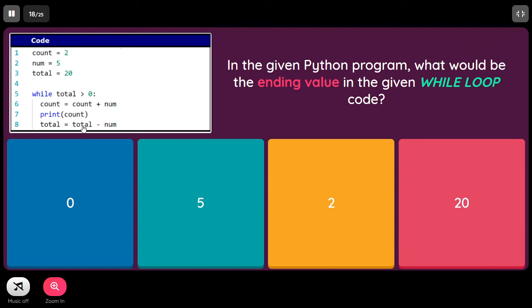In the next iteration we subtract 5 from it, which will be 5, so again the condition will be true. Then again we subtract 5 from it, so it would be 0, so the condition fails and it would come out. So the end value of total would be 0.